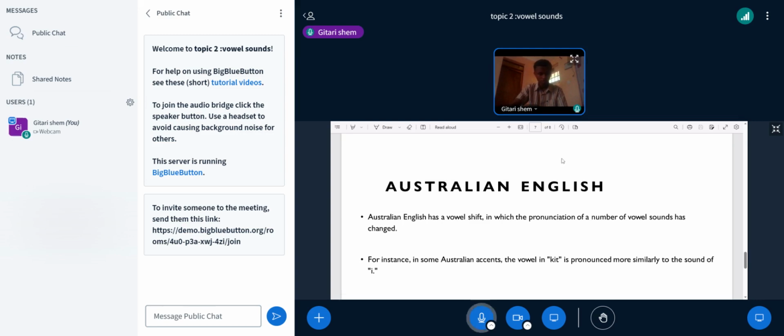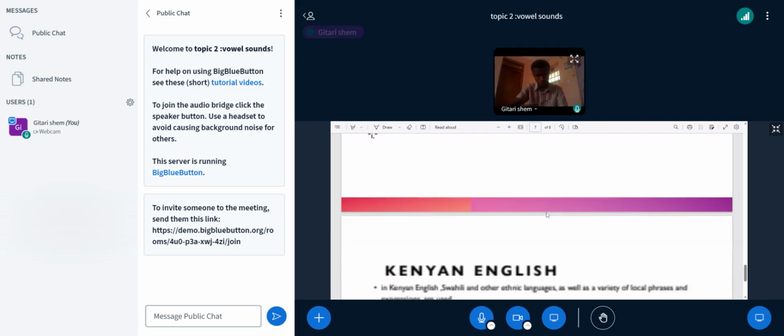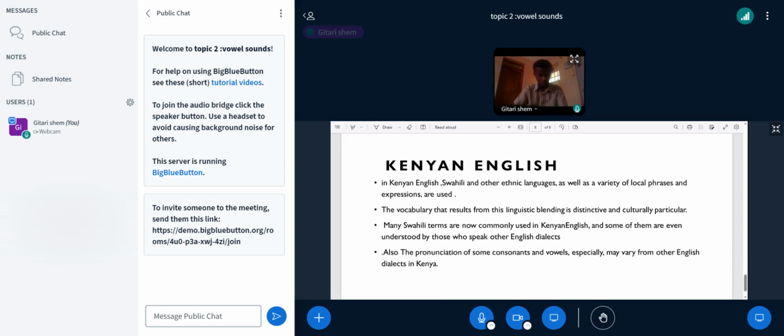It is a different regional dialect. Australian English has a vowel shift. This means that the pronunciation of a number of vowel sounds has changed. For instance, in some Australian accents, the vowel in kid is pronounced more similar to the sound of a. That was Australian English. Now Kenyan English.